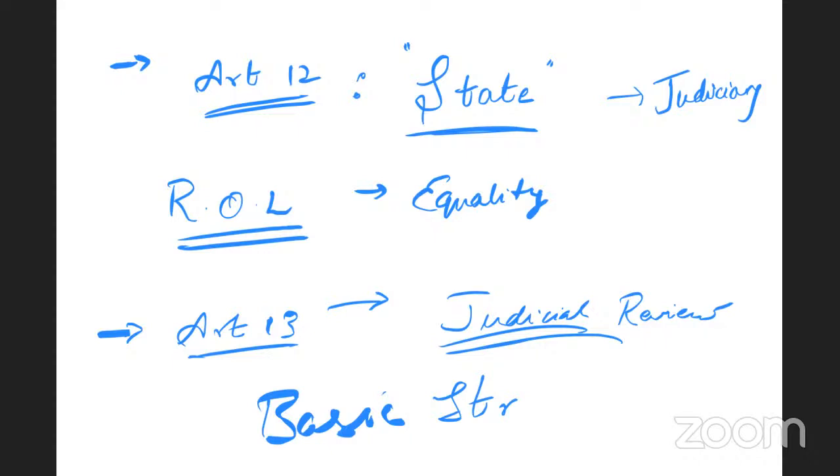This, as already discussed, Article 13, Article 32, and Article 226 of the Constitution is an exercise of the power of judicial review in India's constitutional scheme. Next, let us try to know about Article 14 of the Constitution.